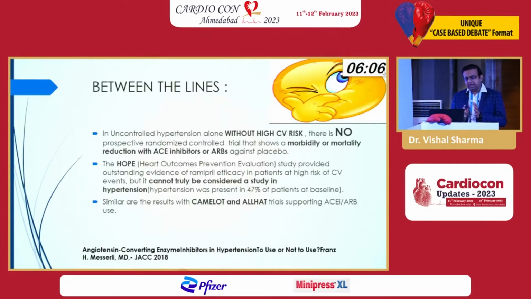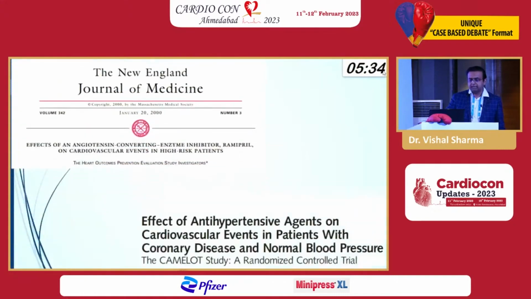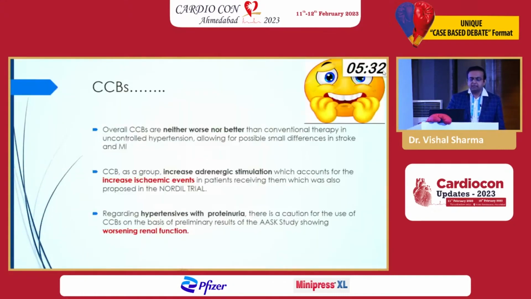Well, when you see the hypertension guidelines and the various trials, as a stipulation, you should be able to read between the lines. In any uncontrolled hypertension without CV risk factors, if your patient is low to moderate risk, none of the trials of hypertension have shown morbidity or mortality reduction with ACE inhibitors or ARBs. We have the HOPE, the CAMELOT, the ALLHAT. They clearly say that if your patient is on an ARB, just changing the class of ARB in uncontrolled hypertension doesn't affect morbidity and mortality. It might reduce the blood pressure to a greater or lesser extent. And this is, again, supported by the CAMELOT study, the ASCOT-BPLA, and the ALLHAT trial.